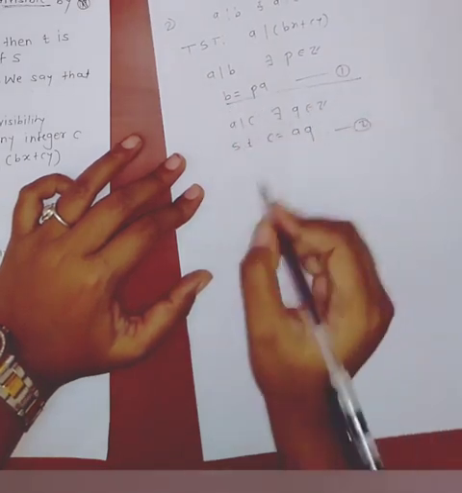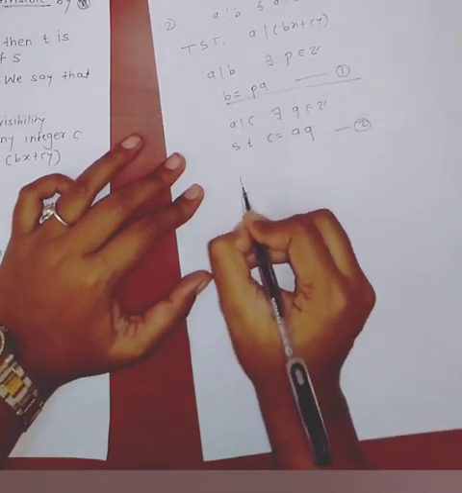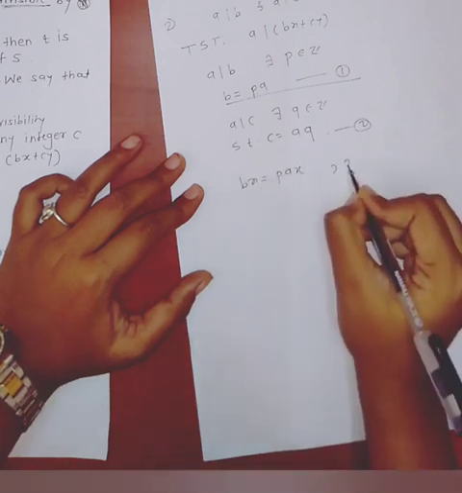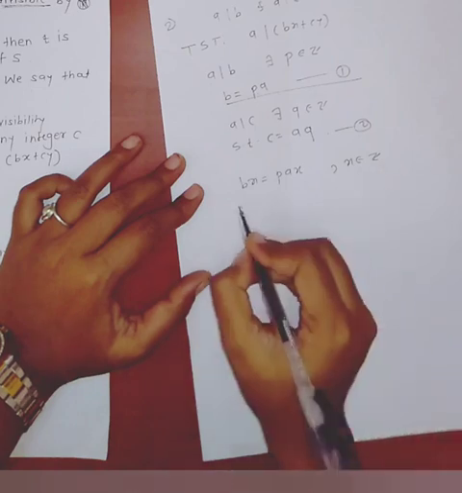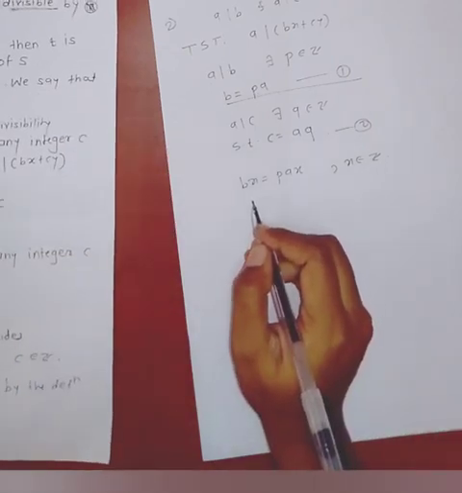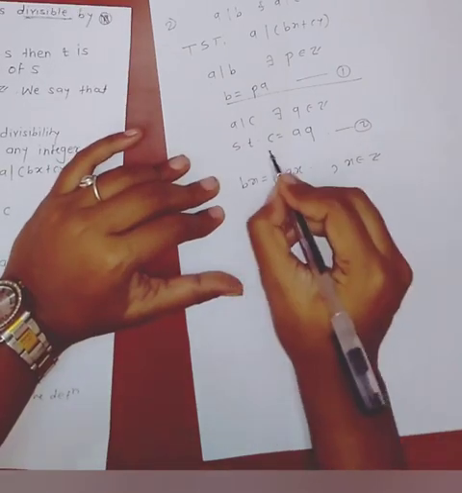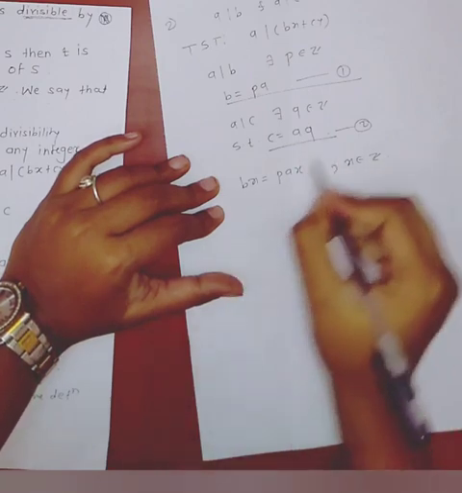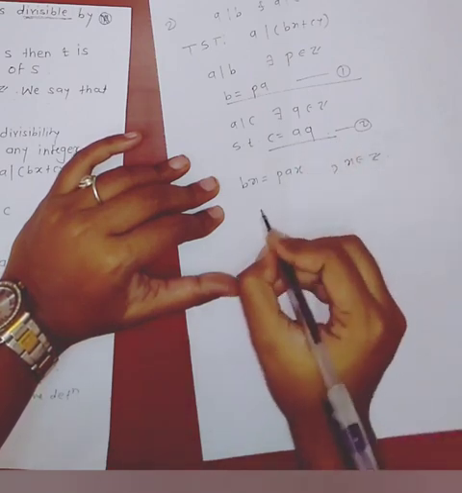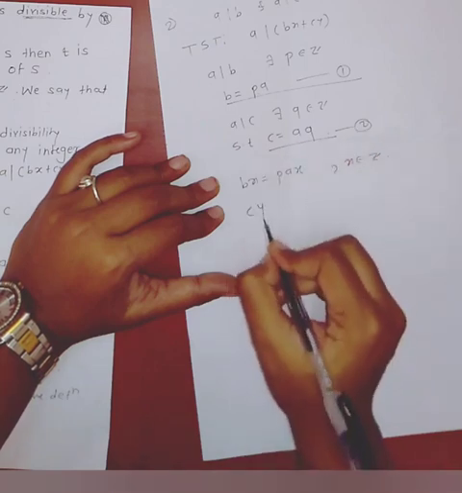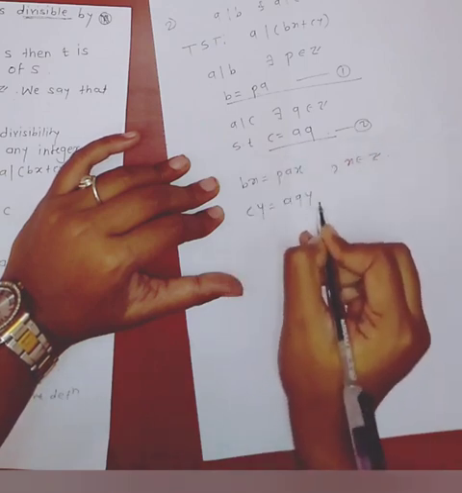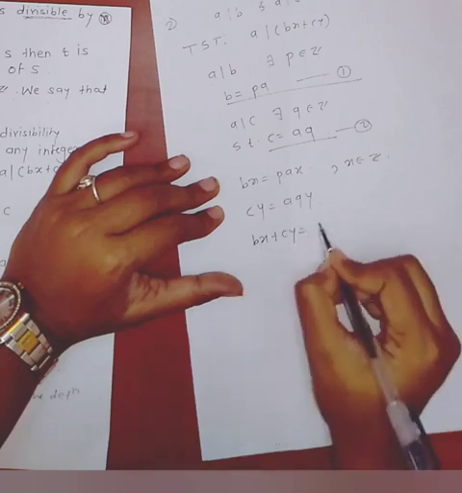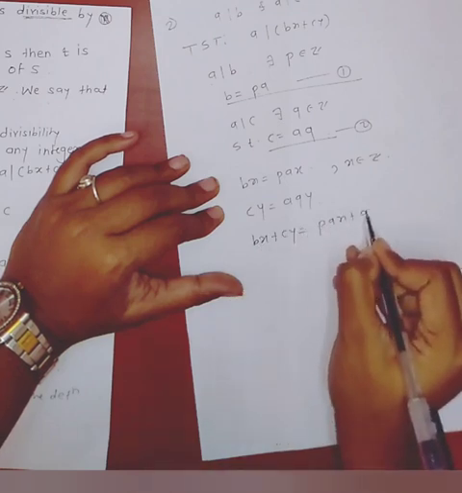Now multiply equation 1 by x, bx equal to pax, where x also belongs to z, because x and y are given as any integers, and multiply equation 2 by y on both sides, cy equal to aqy. Add these two equations, we get bx plus cy equal to pax plus aqy.